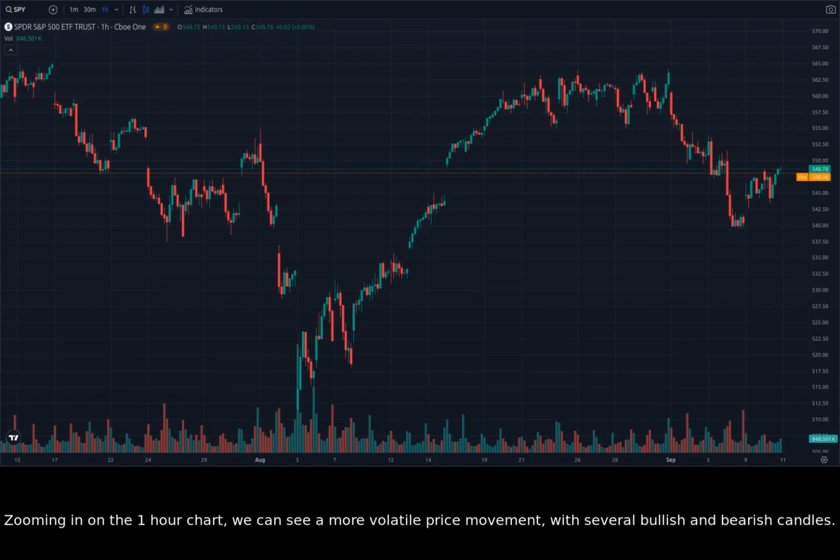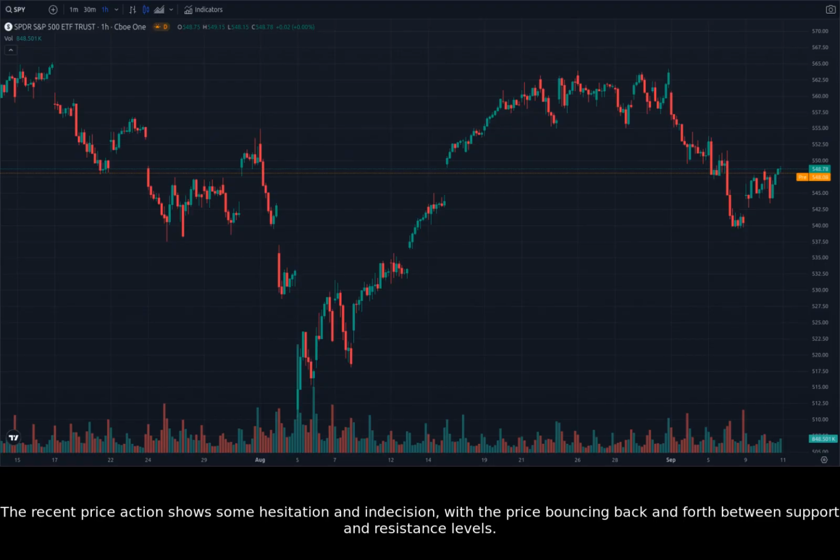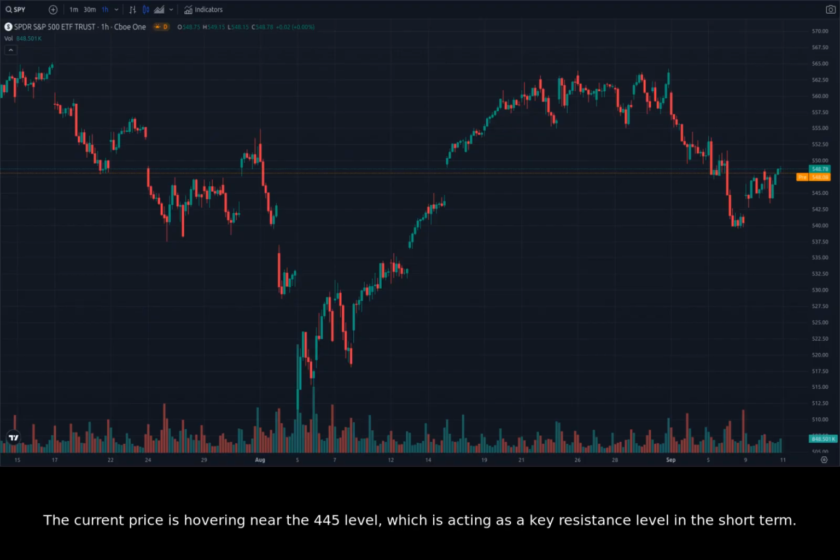Zooming in on the 1-hour chart, we can see a more volatile price movement, with several bullish and bearish candles. The recent price action shows some hesitation and indecision, with the price bouncing back and forth between support and resistance levels. The current price is hovering near the 445 level, which is acting as a key resistance level in the short term. If the price breaks above the 445 level, it could signal a short-term bullish trend.